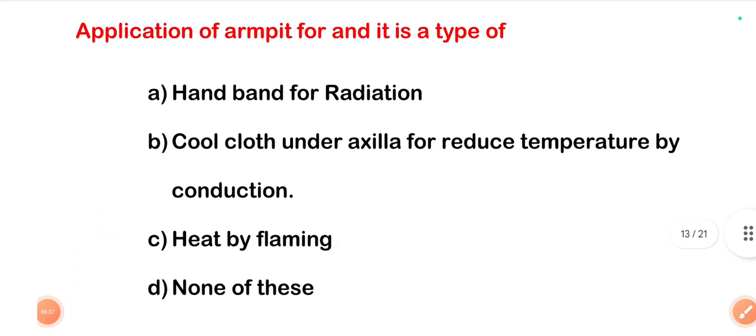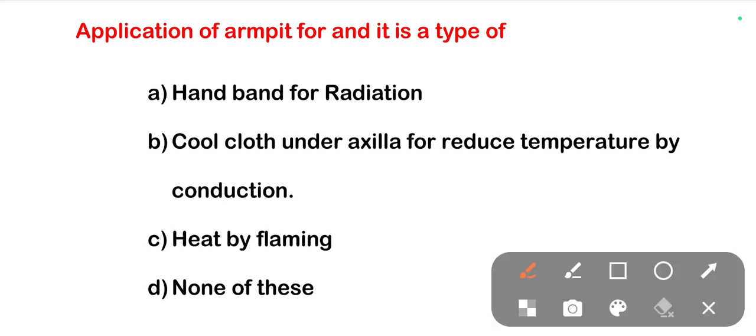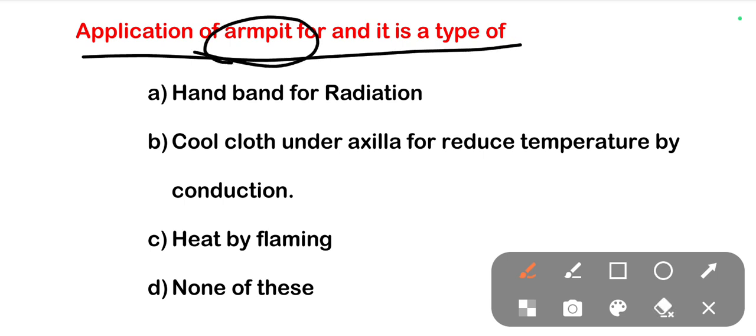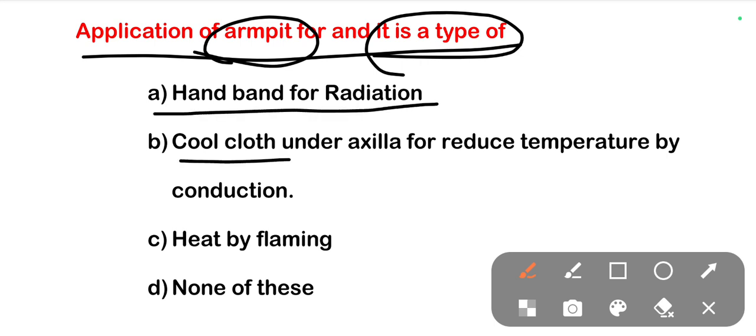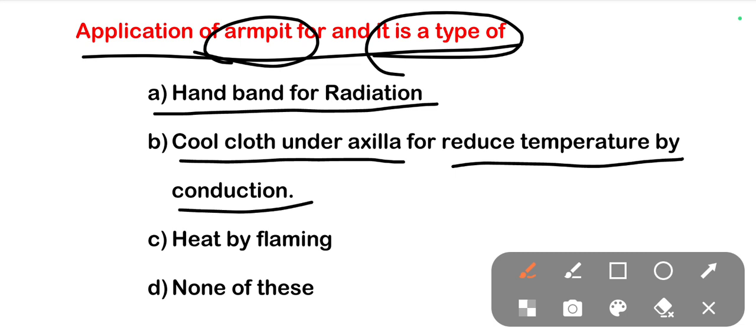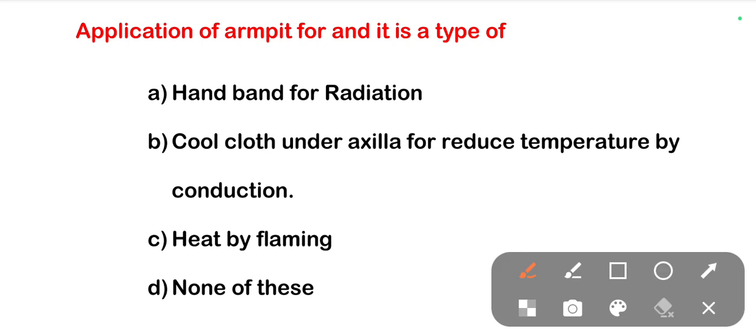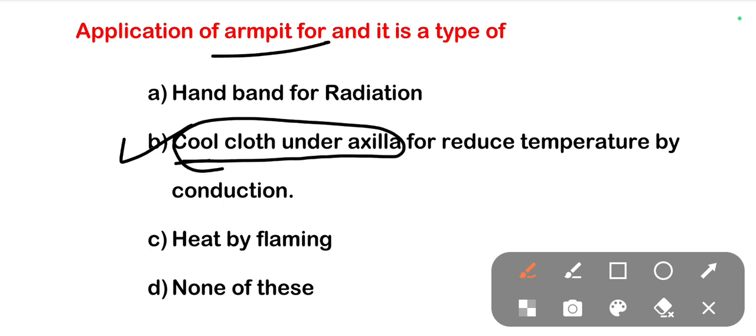The next one is application of armpit fur, and it is a type of. So in this question we have the two questions, that is what is armpit and it is a type of. Options are handband for radiation, cool cloth under axilla for reduced temperature by conduction, heat by flaming, none of these. The right one is the option B. So armpit is nothing but keeping a cool cloth under the axilla, and the main purpose of the armpit is to reduce the temperature by conduction method.